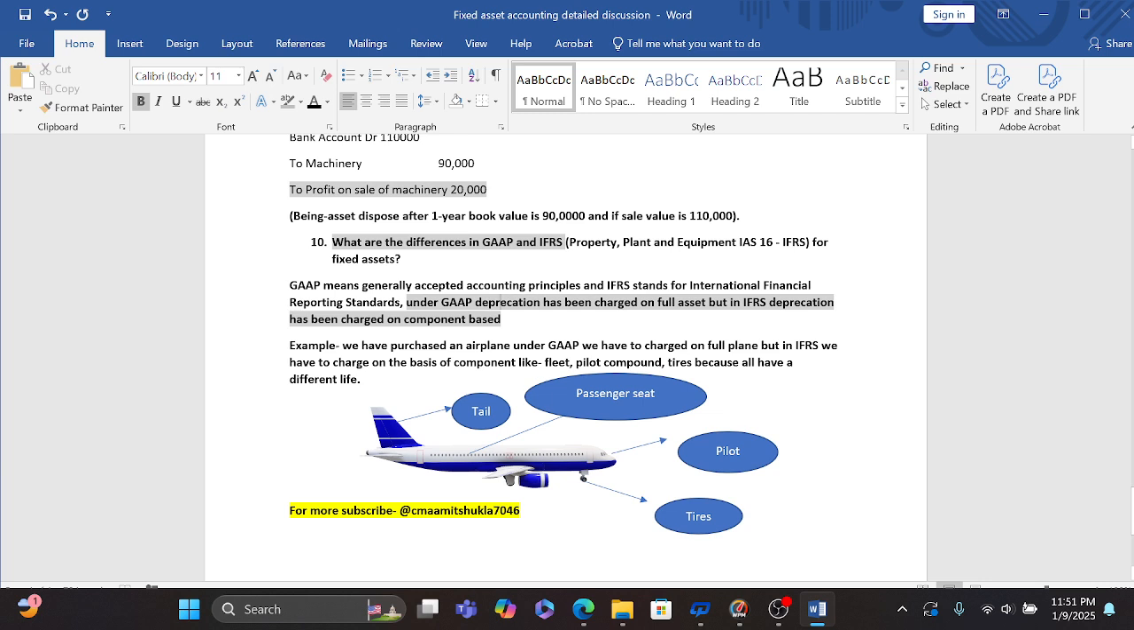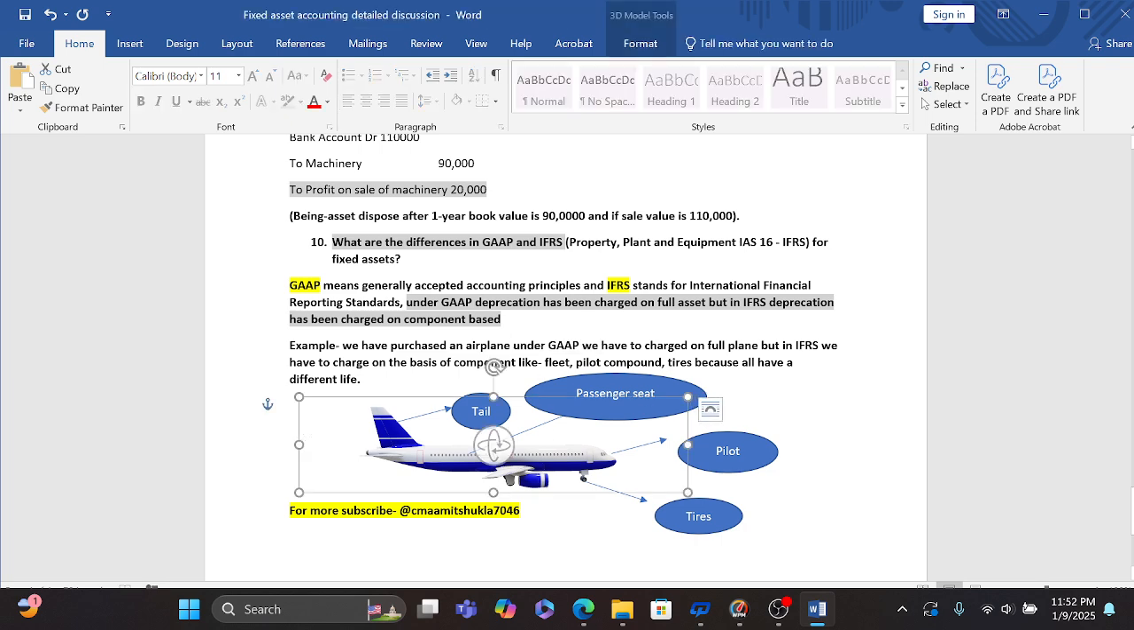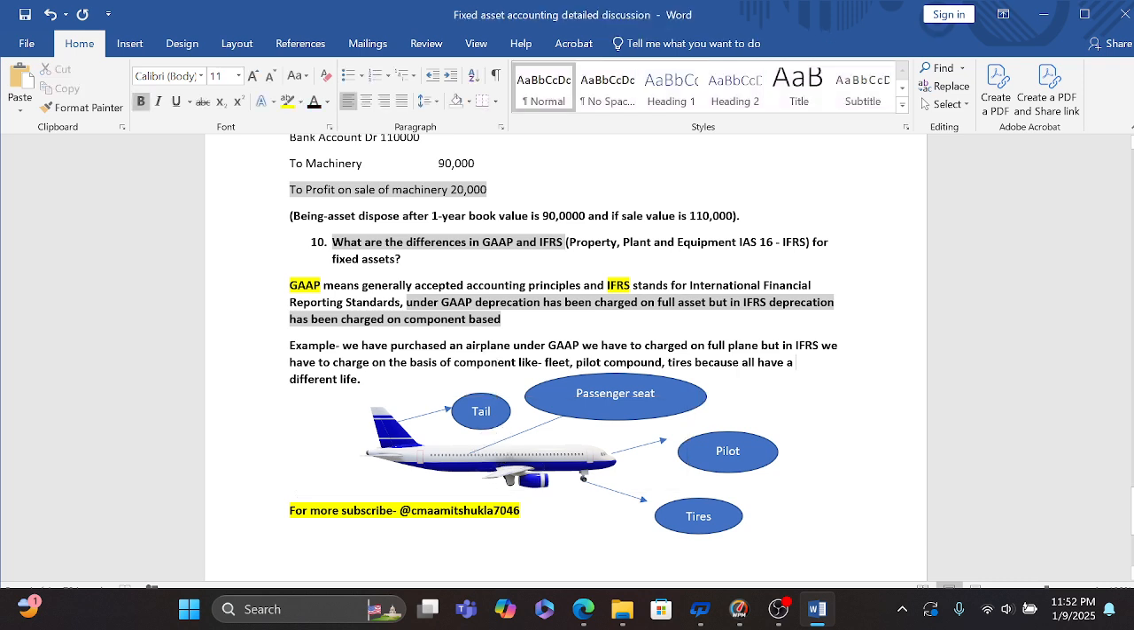So it is more useful as compared to GAAP, because as I have seen, we have a plane, and there are different kinds of components under the plane. Like there is a tail, there is a passenger seat, there is a pilot compartment, there are tires. Okay. Under GAAP, we have to charge depreciation on the full plane. Like, we have purchased an aeroplane for rupees 5 crore, so we have to charge the depreciation on 5 crore.